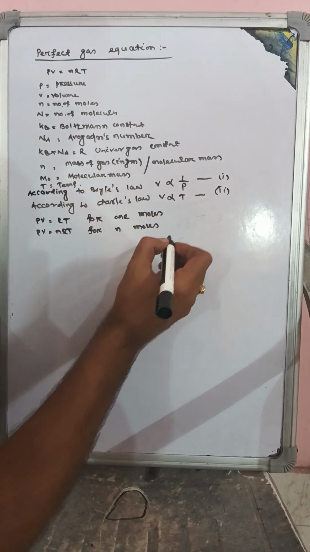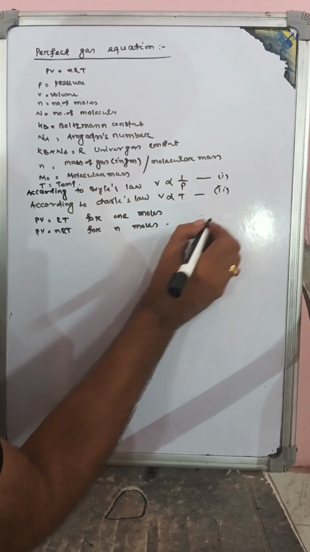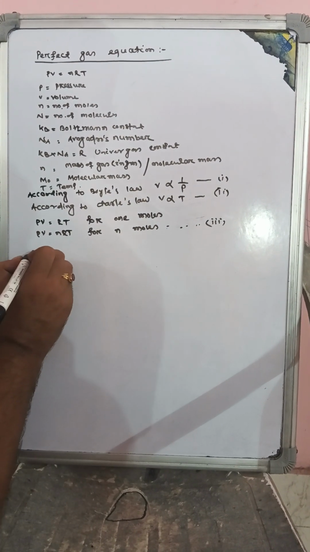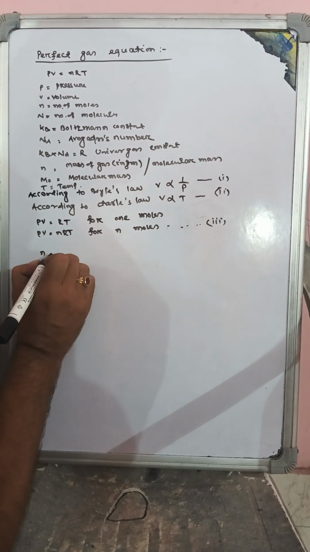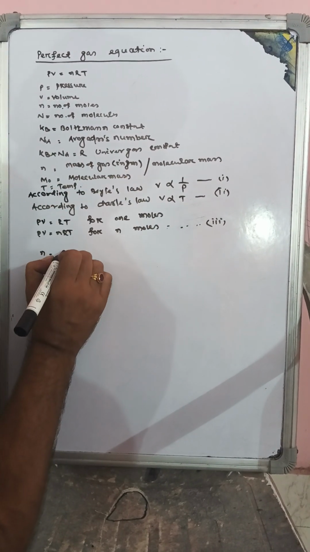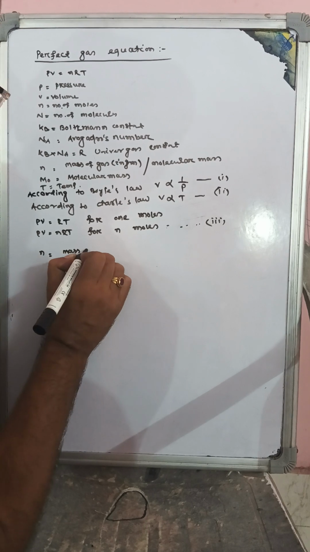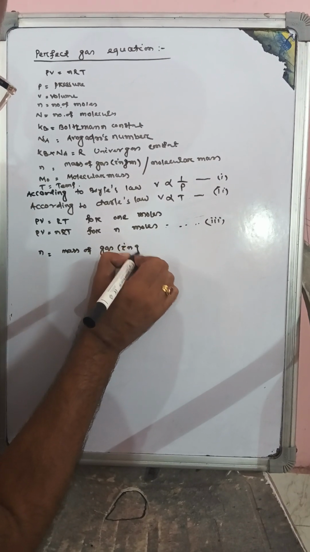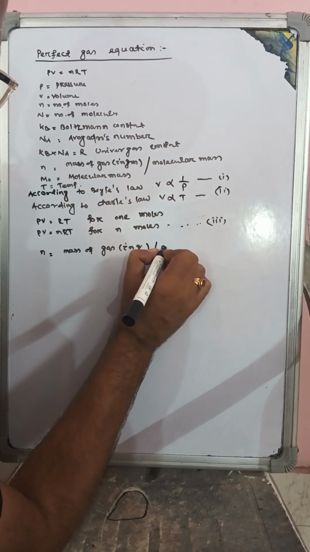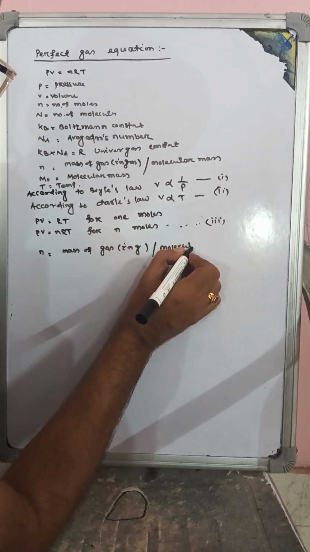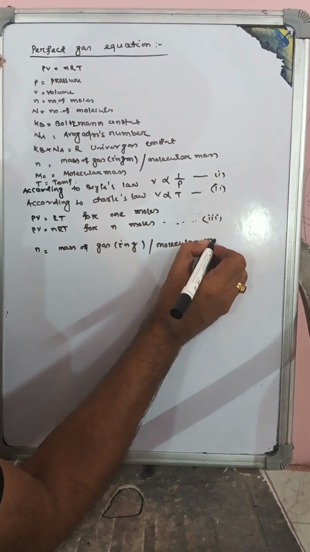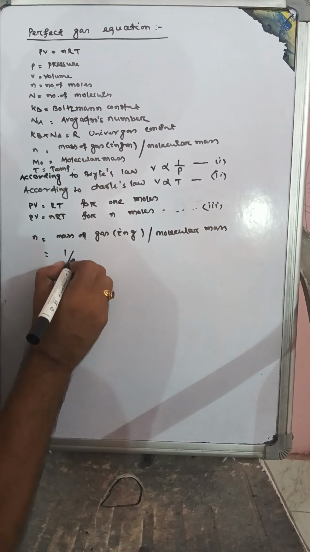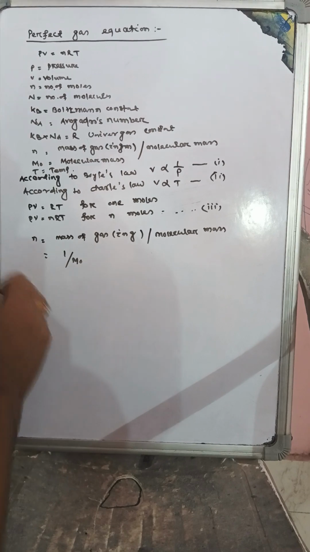Then this is equation third. Then we know n is equal to mass of gas in gram whole divided by molecular mass. 1 gram is equal to 1, and 1 by molecular mass is equal to n0.